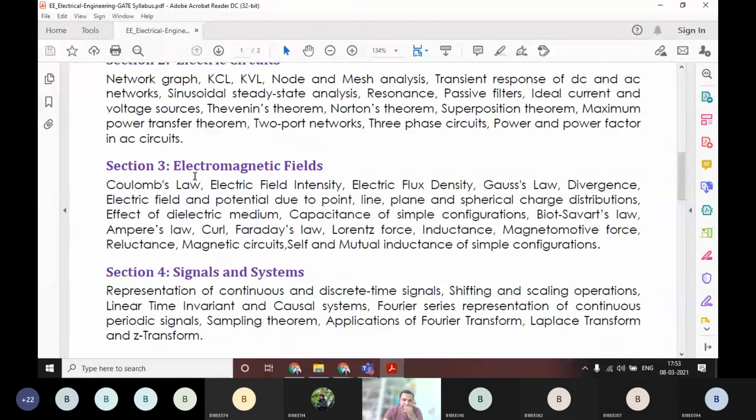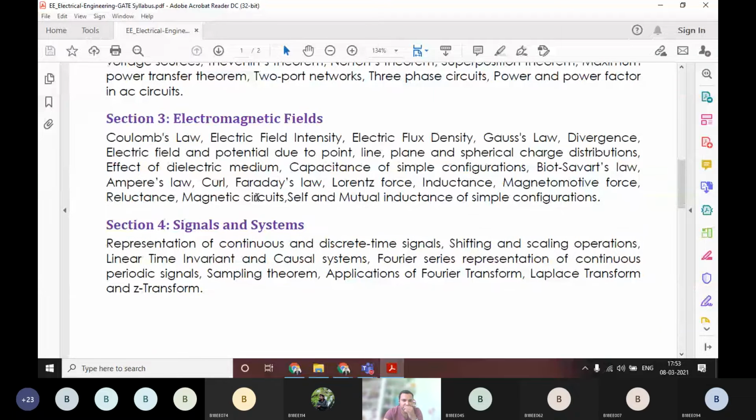In addition to mathematics and electric circuits, you will have electromagnetic fields, that is EMF. Maybe you're reading it in this semester, so concentrate on these subjects specifically.